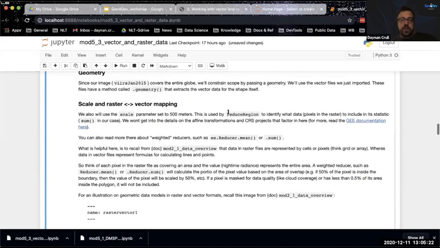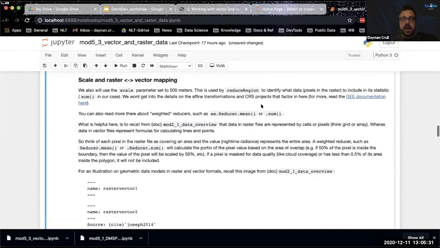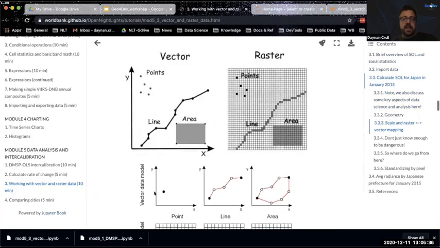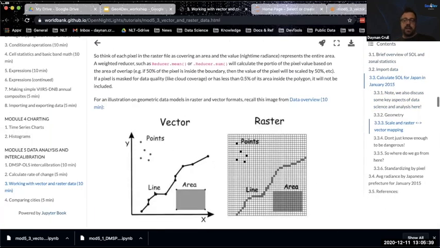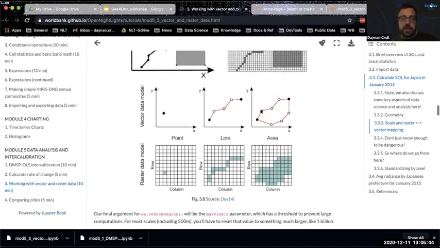Now, I showed you reduce region. We've used this before. This should look familiar. There are a lot of other methods you can use other than mean or sum, but those are two popular ones. And again, here's documentation for it. I'm going to remind us that we're looking at the difference between a vector and a raster. This is going to come into play here because we're taking our vector file, which is our geometry for Japan, and we're saying, okay, take the nighttime lights data from a raster, and for everything that falls within our polygon, calculate either the mean or the sum, whatever we choose here.